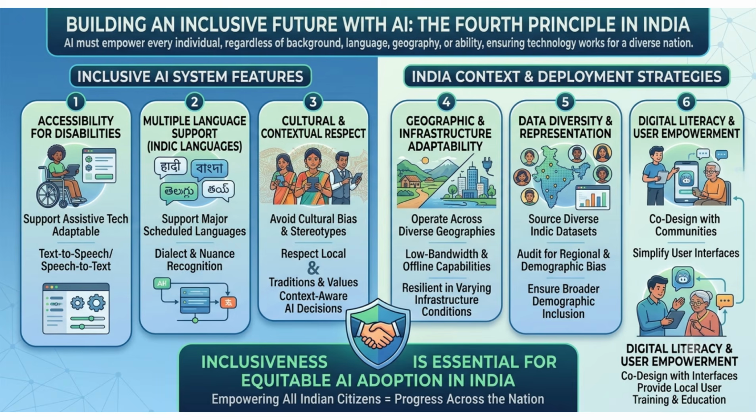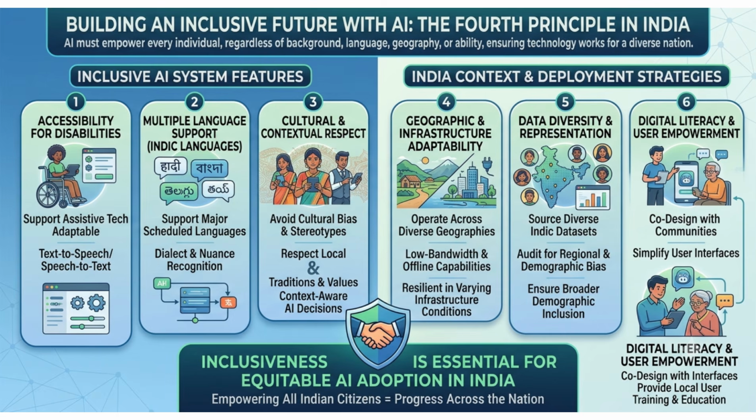Principle 4. Inclusiveness. The fourth principle is inclusiveness. AI should empower every individual, regardless of background, language, geography, or ability. In a diverse country like India, this principle is especially important.